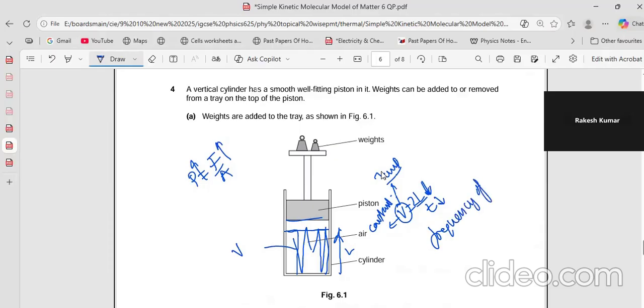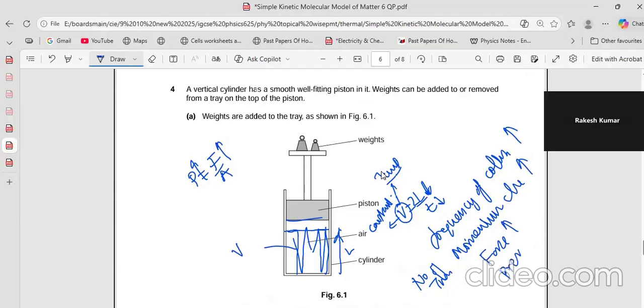The number of times the momentum change happens increases. That means the force increases, and that means the pressure increases.